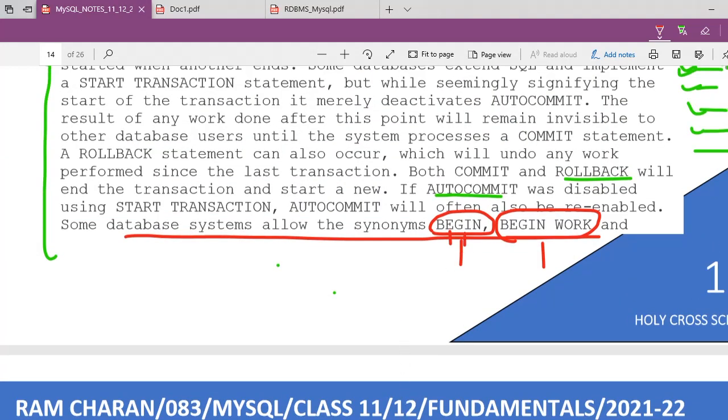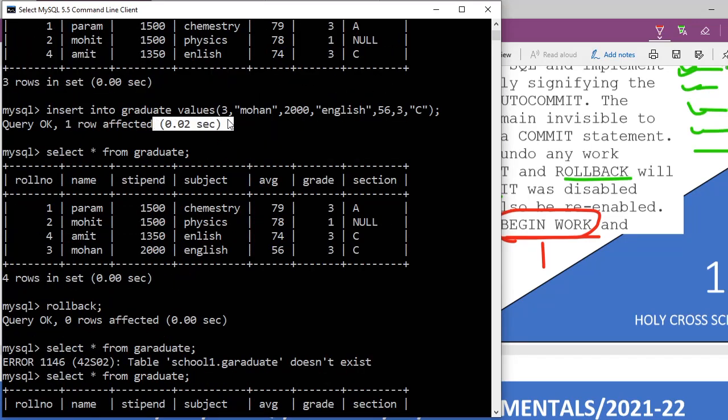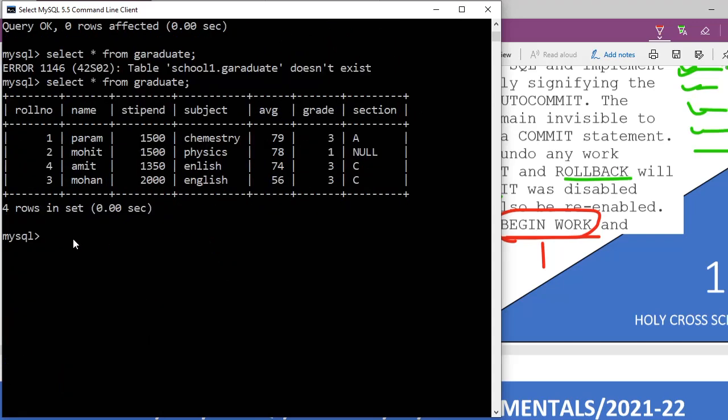So now I am going to run it. Okay, done. Now it is not working properly. By default, auto commit is working, so my insert command is being committed by auto commit, understand? So now I am going to start my work again.